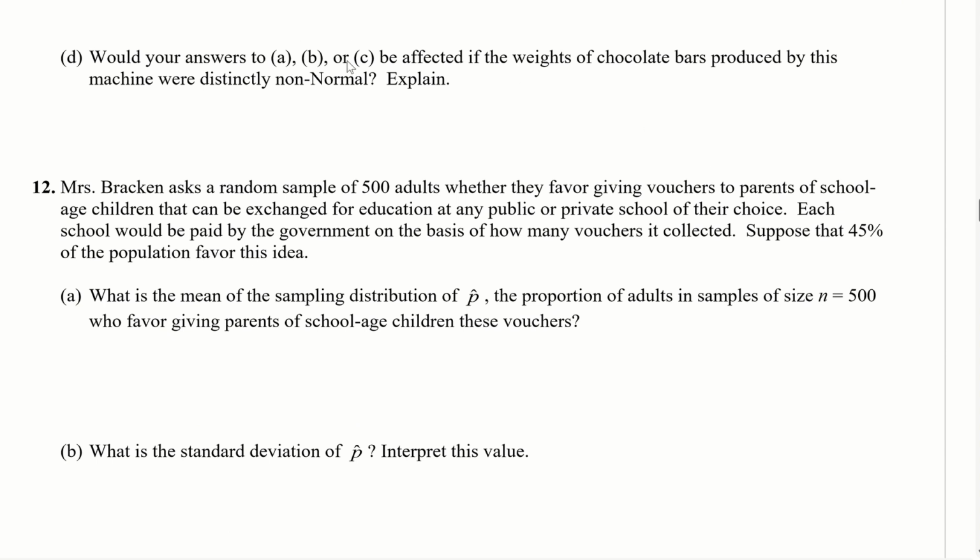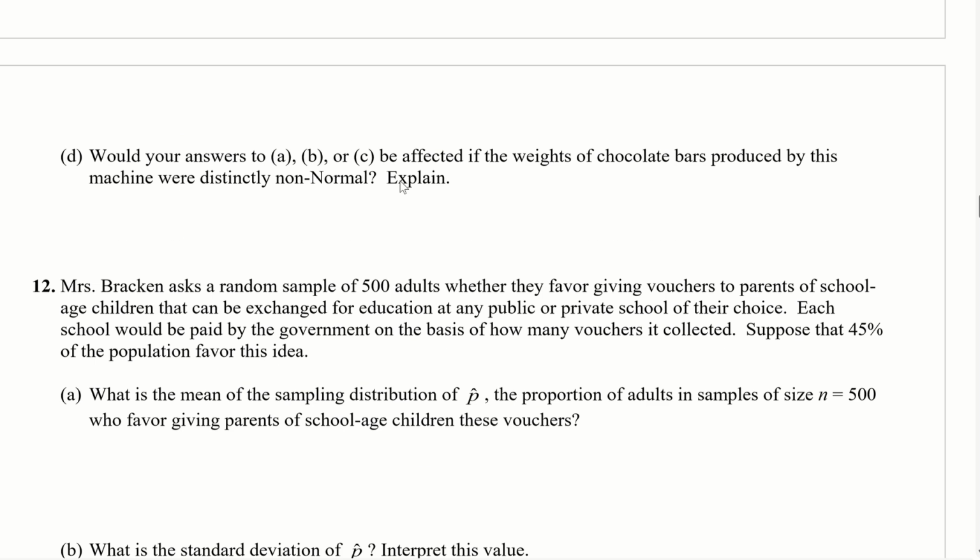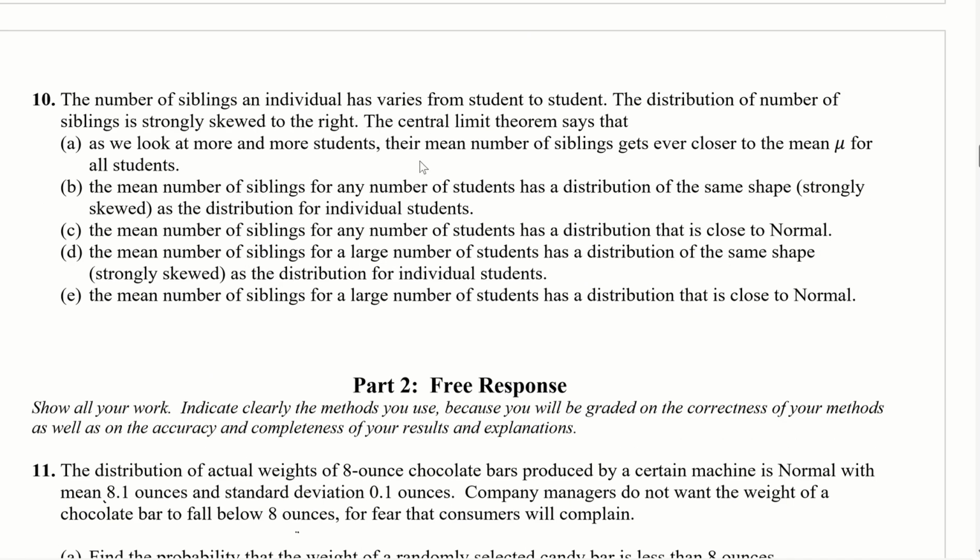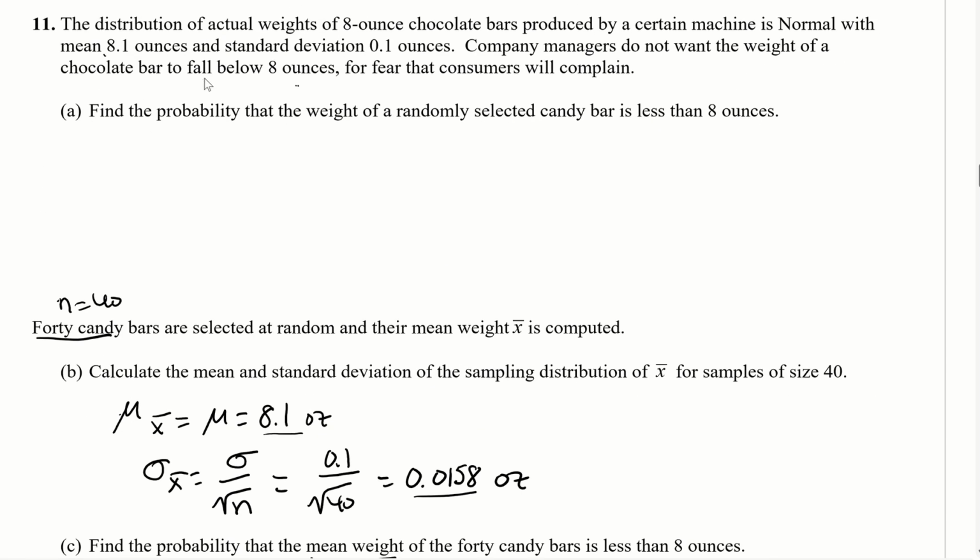Now, would your answers to A, B, or C be affected if the weight of chocolate bars produced by this machine were distinctly non-normal? Explain. Okay, so let's look at part A again, since we lost it, but we could still look to see. This was the probability that the weight of a randomly selected candy bar is less than 8 ounces. So the only reason we were able to do this calculation is we knew that it was a normal distribution.